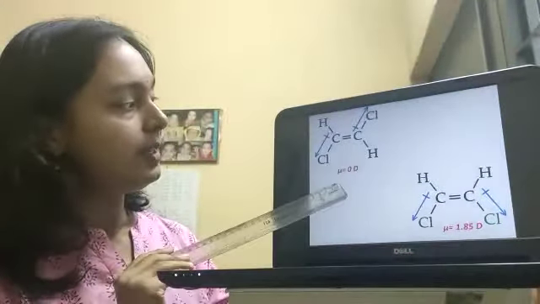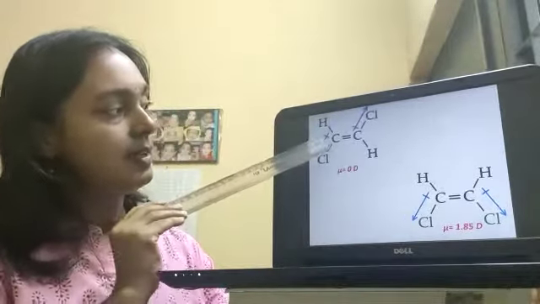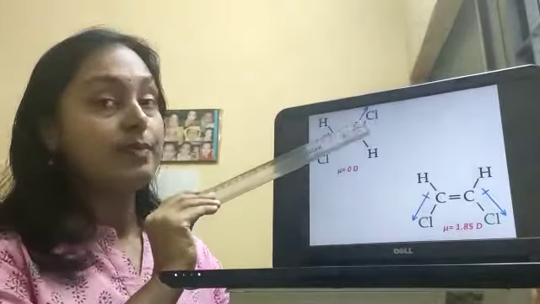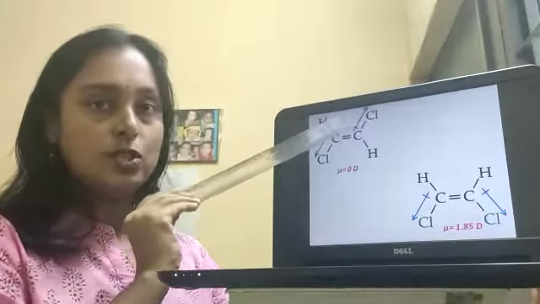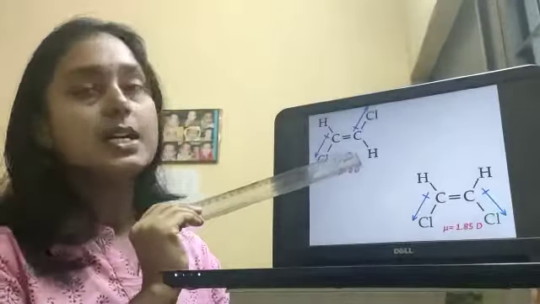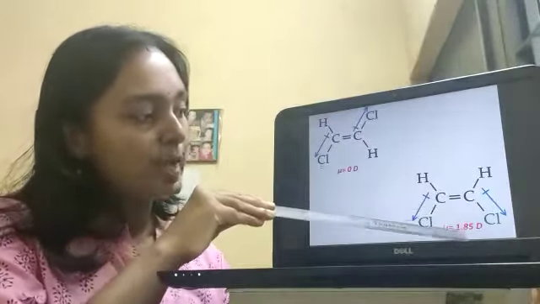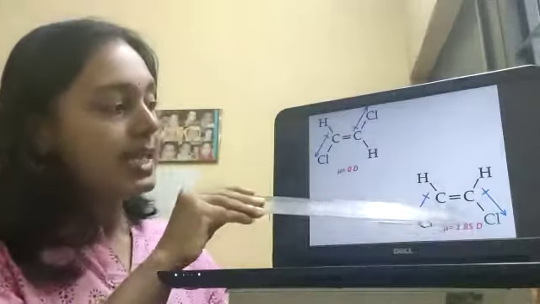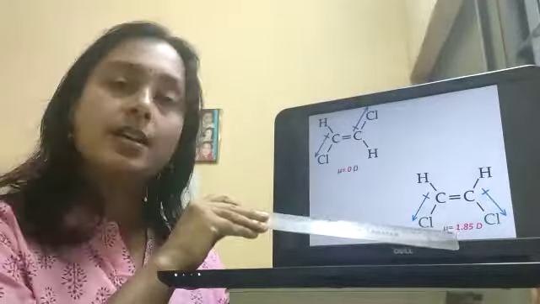For example here, this is trans, where the C-Cl bond is on this side and the C-Cl bond on the other side, the dipole moments of these two will cancel each other and the resultant will be 0. But here the two chlorine atoms are at the same side, so the resulting dipole moment will be additive, and it has a dipole moment of 1.85 D.